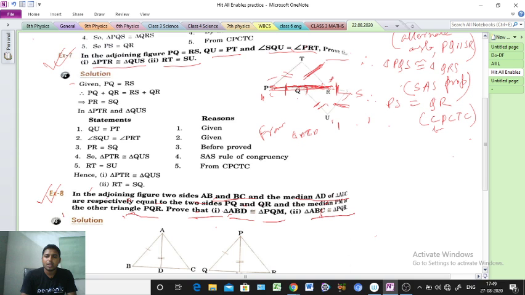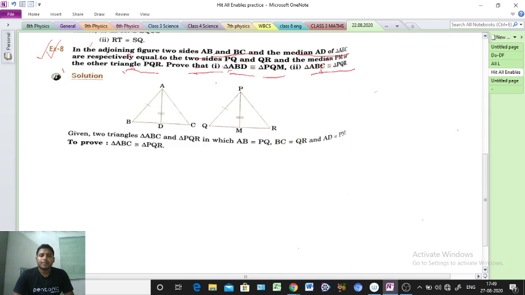See the figure. What is the given data here? The question is telling us two triangles are given: first triangle ABC and triangle PQR, and the medians of the two triangles are also given.